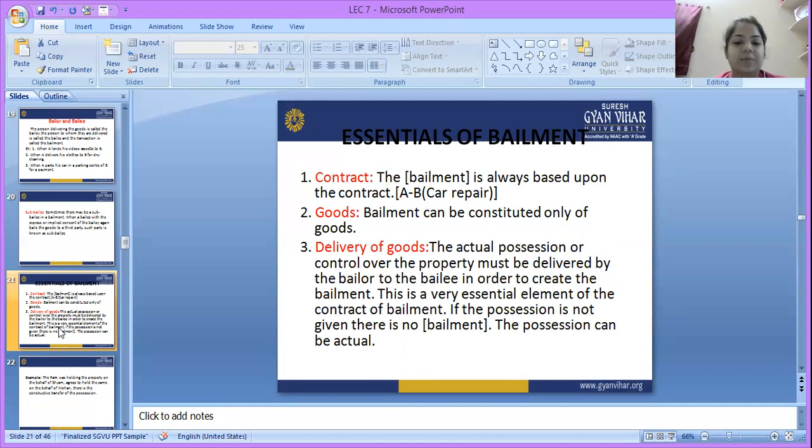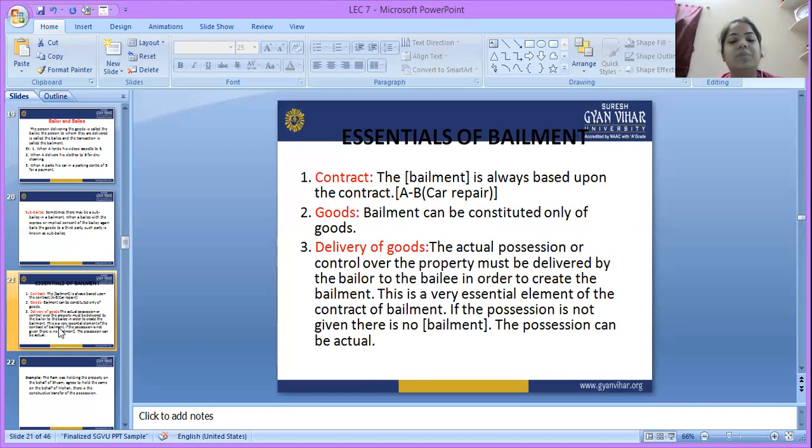Delivery of goods: the actual possession or control over the property must be delivered by the bailor to the bailee in order to create the bailment. Whenever one person delivers goods to another person, that takes place as a contract of bailment. Here only the possession is transferred from one person to another. He is not transferring the ownership.